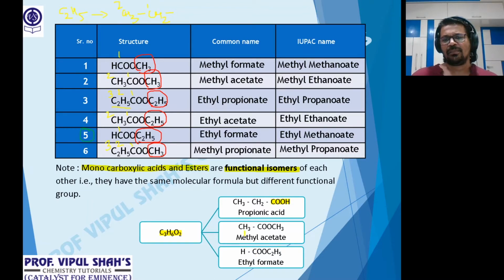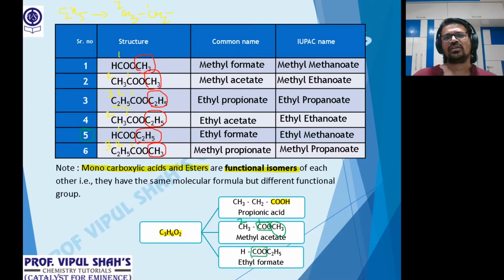Look at that. Methyl acetate. That's methyl group, and this is the 2 carbon atoms, so acetate part. Okay. So that's my alkyl. I'll just show it with a pen there. So this is the alkyl, and that's my acid part, 2 carbon atoms. So if you count totally, C3H6O2, here the functional group is ester, that is COO. Same way here, ethyl formate, same formula, C3H6O2. Here also the functional group is COO.